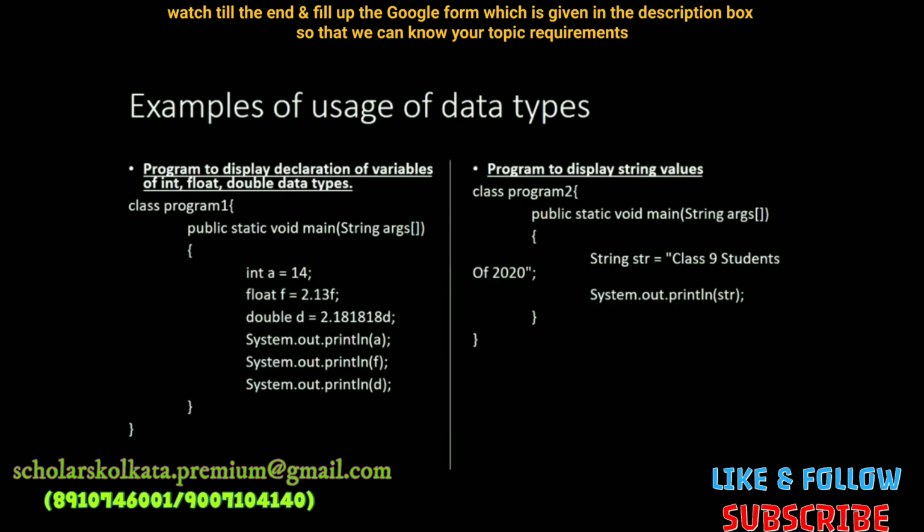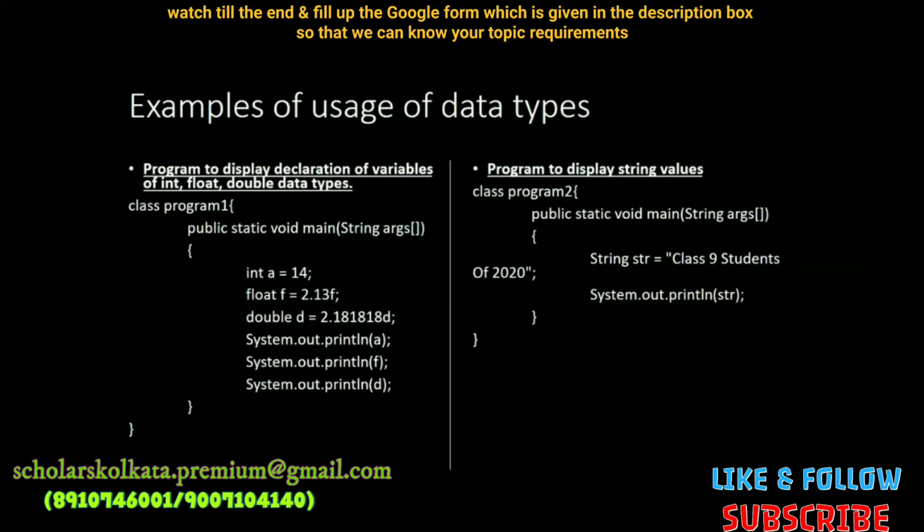Example and usage of data types. We have all studied data types, so we need to finally learn how to use them. The programs you are seeing on the screen are basic programs of declaring a data type. What you are seeing is a main boilerplate. Boilerplate means that the same kind of public static void main is what you need to use in every program so that it runs well.